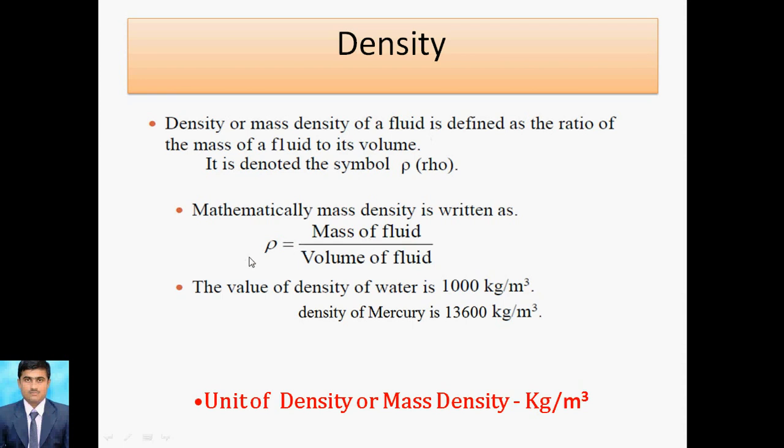So mass difference means density will be different. That's why as mass increases, density will increase. Here the mass is less as compared to mercury, so that's why mercury is more dense, right? Density is measured in terms of kg per meter cube.